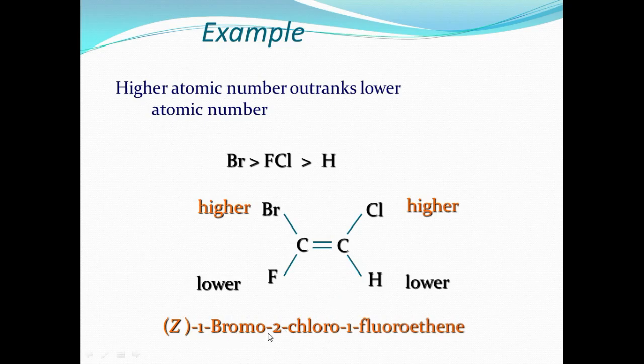Z-1-bromo-2-chloro-1-fluoroethane. 2Z-1-bromo-2-chloro-1-fluoroethane. This is the first rule, rule number 1: higher atomic number, you give the preference number 1.